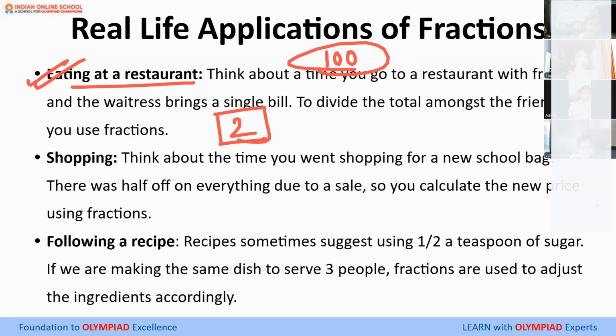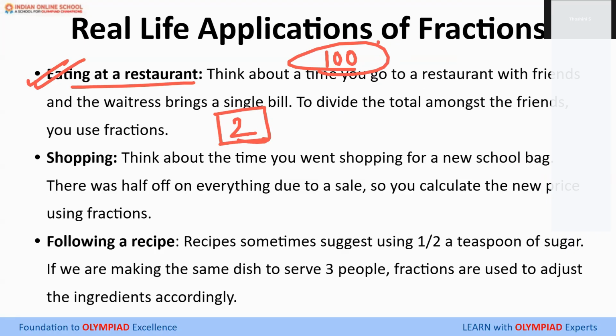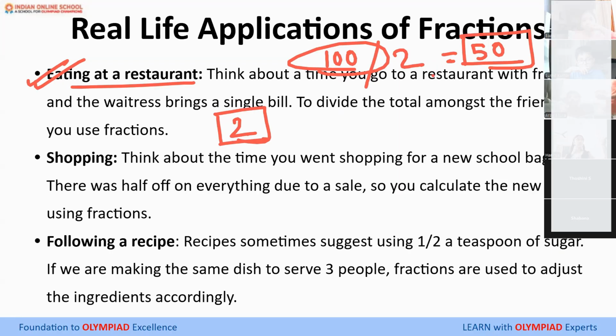Yes, 50-50. We will both share. You will share half, 50-50. Correct. So how much will you pay? 50-50, correct. So since two people are there, what did you do? You divided the bill into two equal parts. So each one had a share of 50 rupees. So this is what equal division means. How you divide everything equally into equal parts.